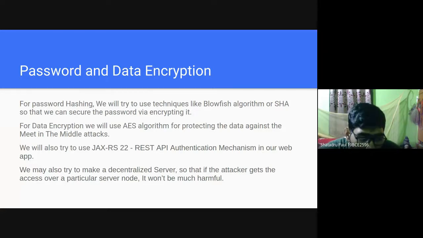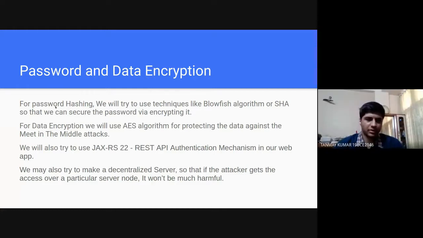We also try JAX-RS 2.2 and REST API authentication mechanisms in our web server and web app. We may also try to make a decentralized server, so that if an attacker gets access to a particular server node, it won't be very harmful. For password hashing, we explored various hashing algorithms, and we later came to the conclusion to use SHA-1 for password hashing.